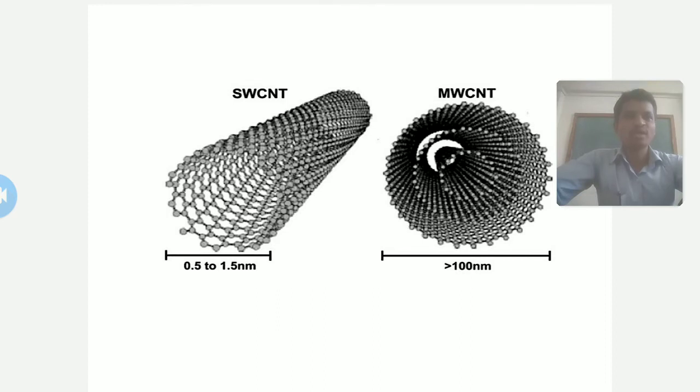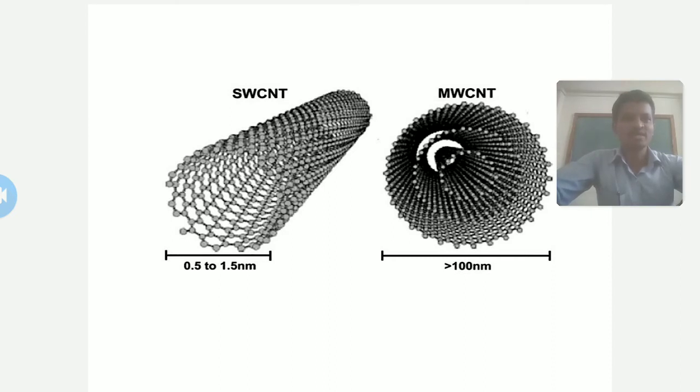Though it looks like a very large shape, it is magnified. When we measure the dimensions of single walled carbon nanotubes, it is only 0.5 to 1.5 nanometer.